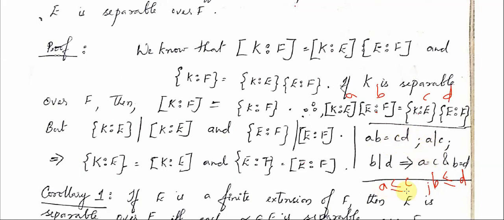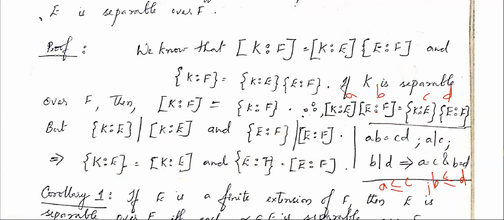Since all these are positive numbers, they are all numbers, [K:F], [K:E] and all that. From these two we can say that ab is less than or equal to cd, but it was already given that ab equals cd, therefore a has to be equal to c and b has to be equal to d. That is, your degree [K:E] is equal to the index {K:E}, and your degree [E:F] is equal to the index {E:F}.